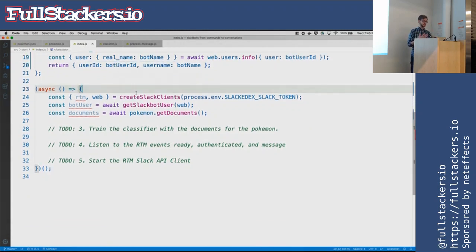The next is the main function. This function gets run when the file loads. So what is it actually doing? Well, it's calling the create Slack clients function that we just implemented, getting our Slack token from our environment. So if you do use this code, you'll need to put that in your env for this to work.